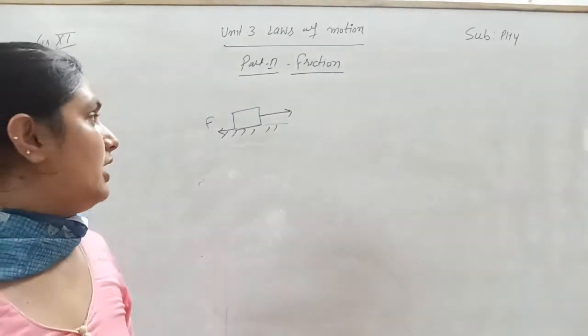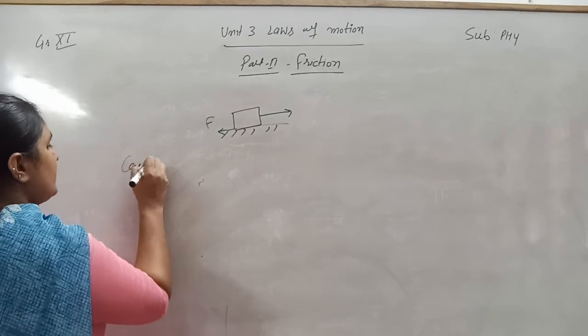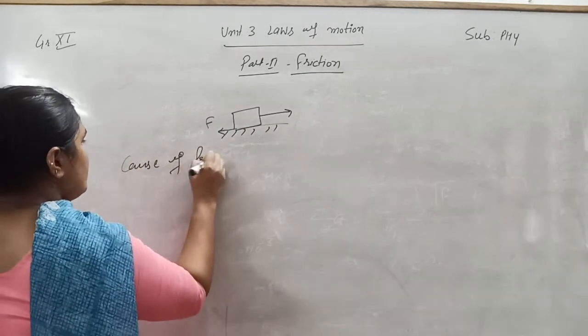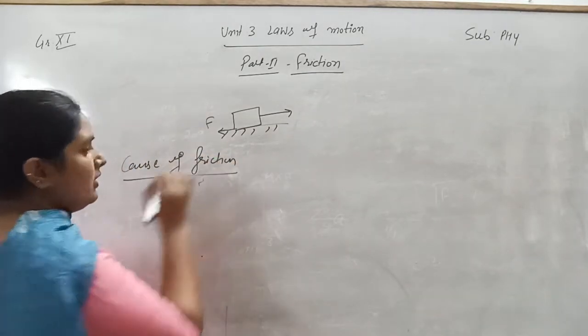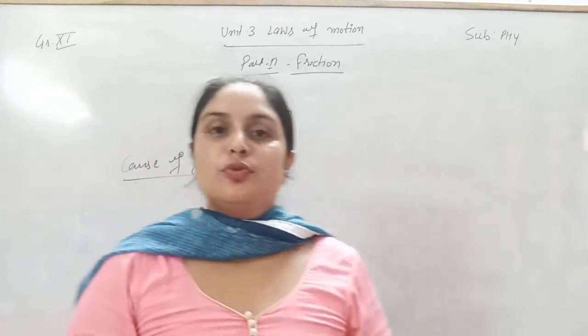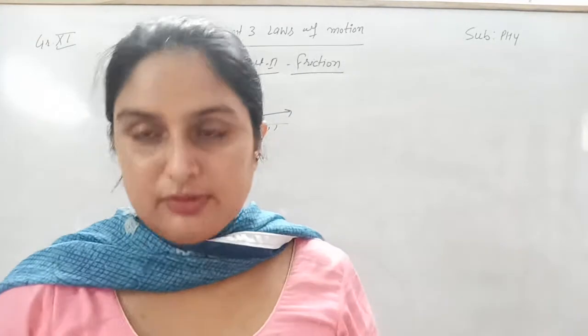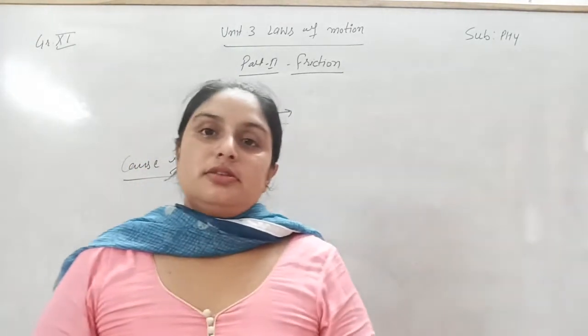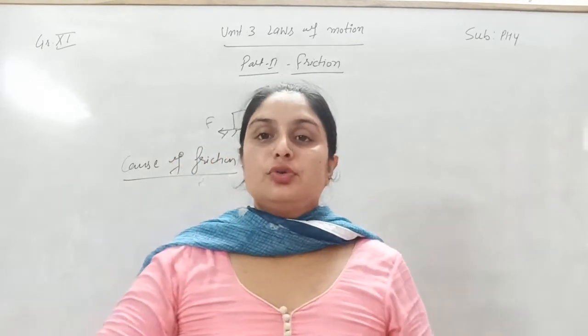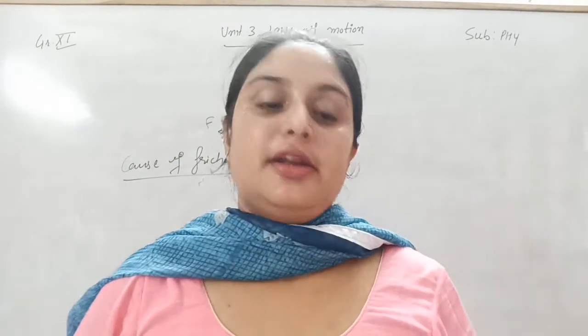Now let's come to the cause of friction. Whenever an object is going to move on a particular surface, that object is going to depress the area under itself.